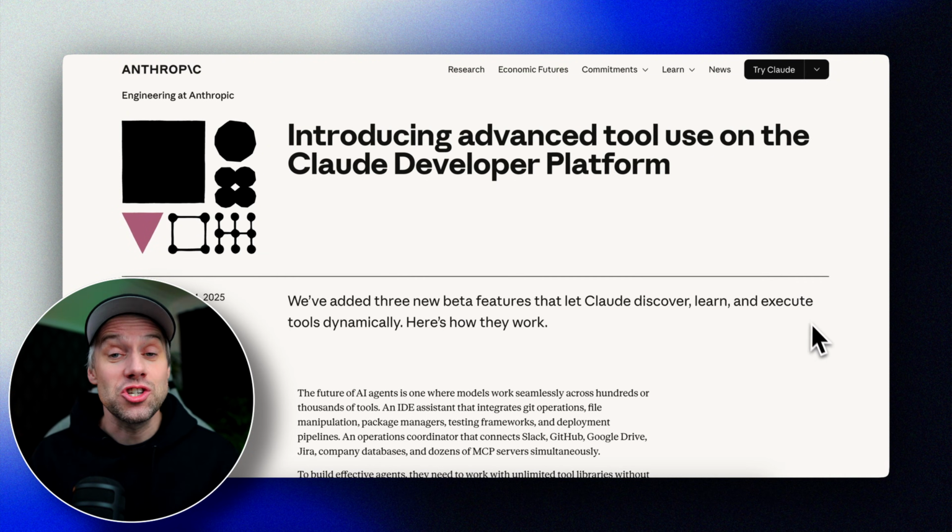MCPs are great, but as we add more and more MCP servers, we realize that they're eating the context window, even before our first prompt. The problem compounds when we are building agents that will potentially have access to thousands of tools. Anthropic just shipped 3 features that fix this problem. Let me show you how they work.